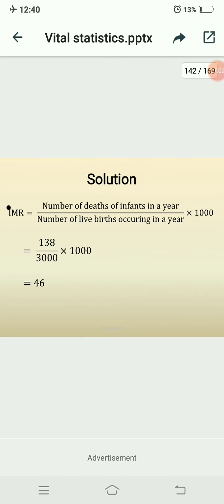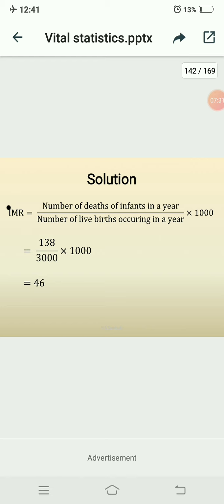IMR equals the number of infant deaths in a year divided by the number of live births occurring in a year, multiplied by 1000. Here also, you need to substitute the number of infant deaths in a year, which is 138, divided by the number of live births occurring in a year, which is 3000, and multiply by 1000.